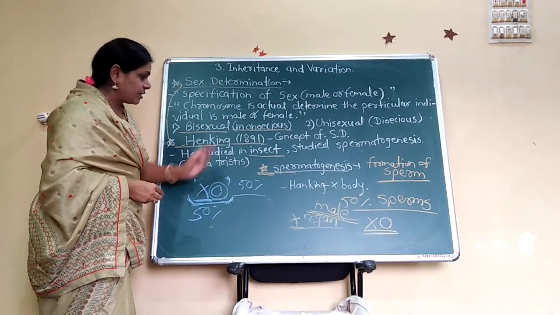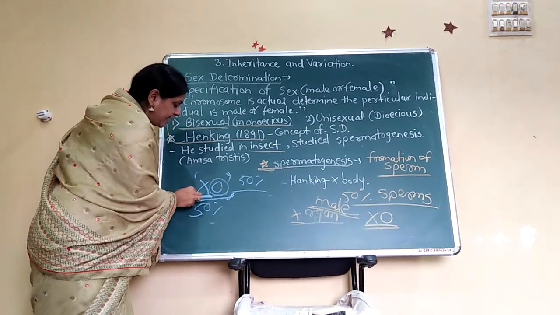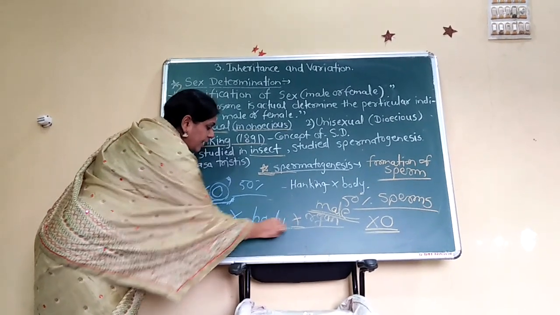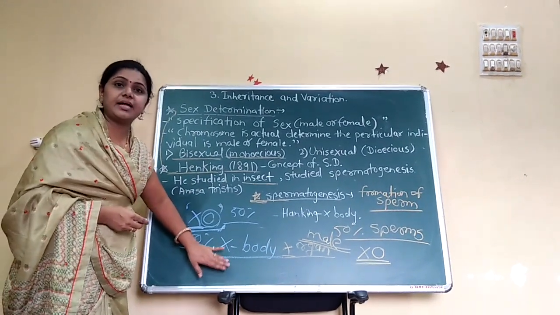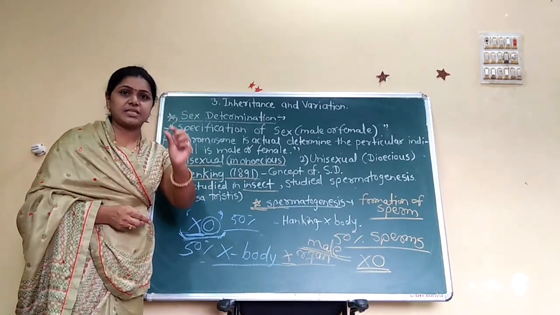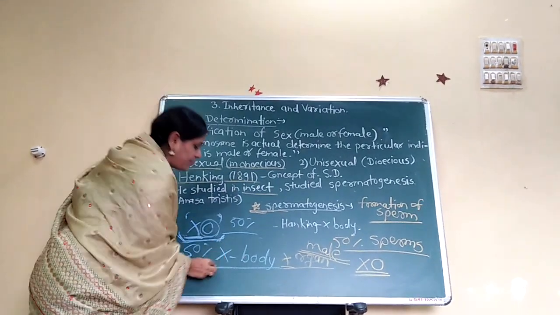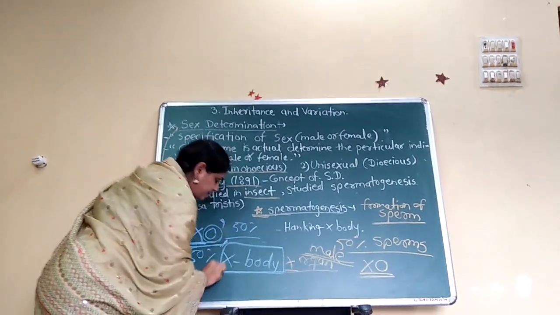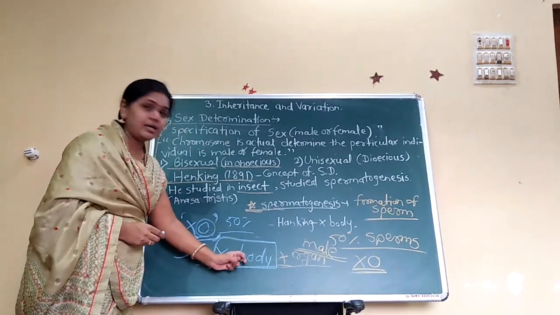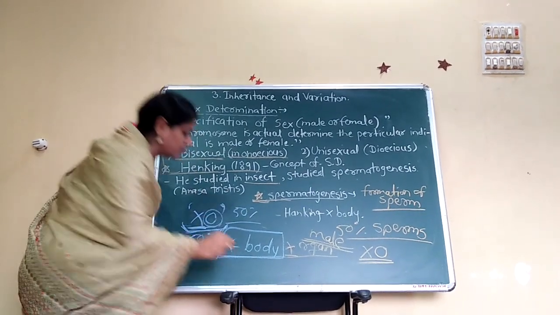That's why Henking gave that name, the X body, to the 50% of unpaired chromosomes. Now that X body is what we call the X chromosome.